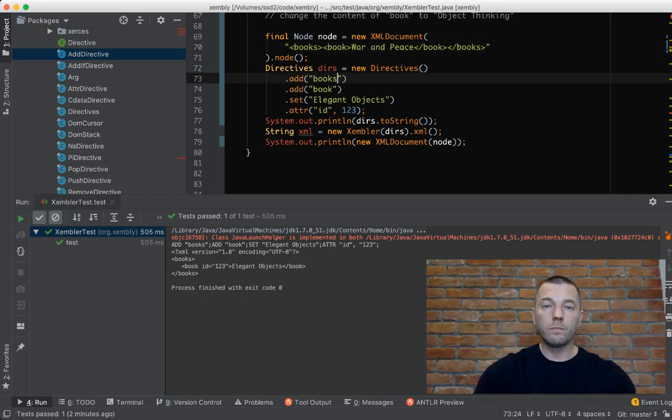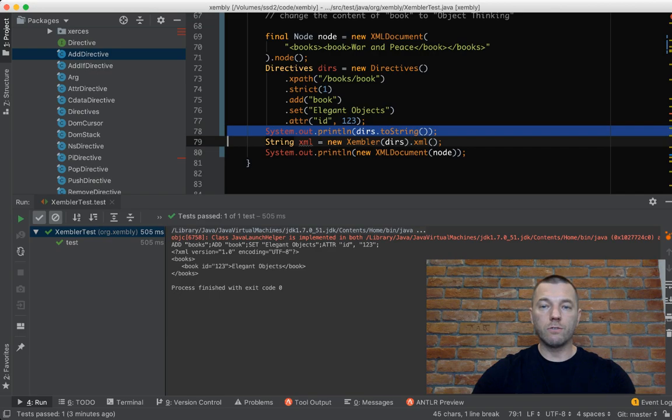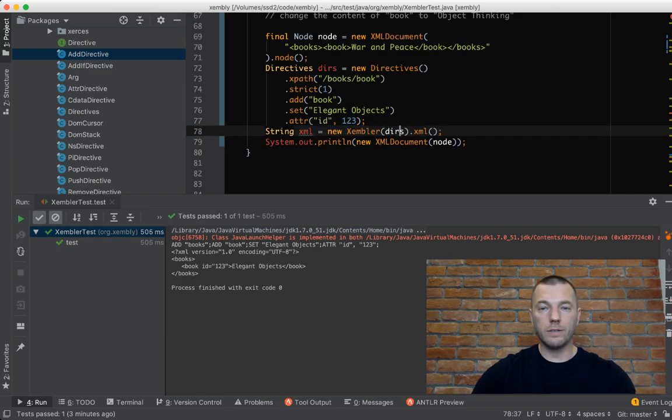So what do I do? First of all, I find the book there, and the location is this. Then I make sure that there is only one book there, so I don't delete something which is not intended to be deleted. And then I add my own book, and I set the title of this book, and I set the attribute. Now I run the assembler with my instructions, and I want to apply these changes to the node.